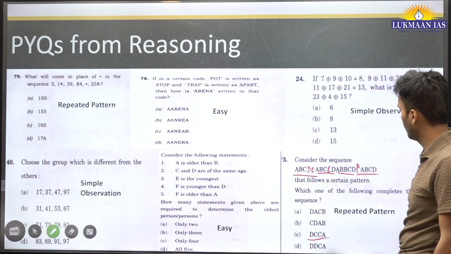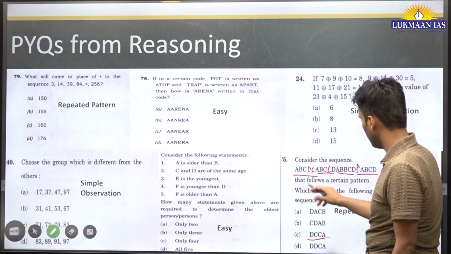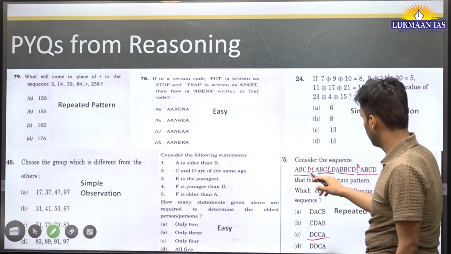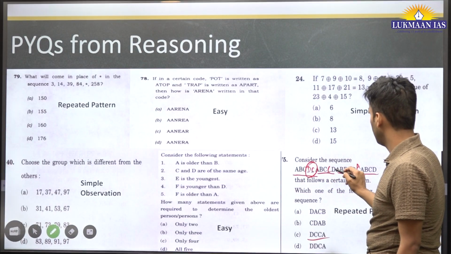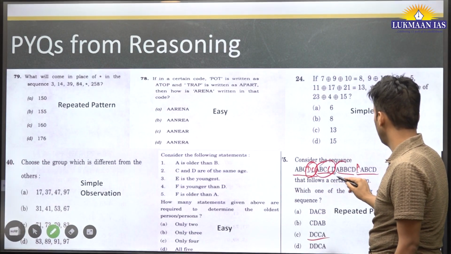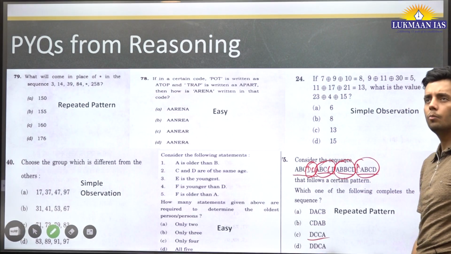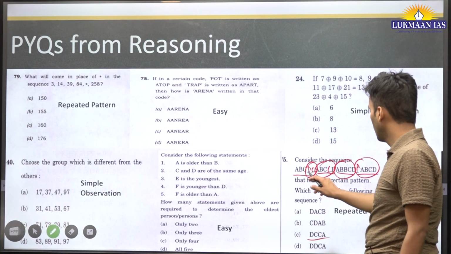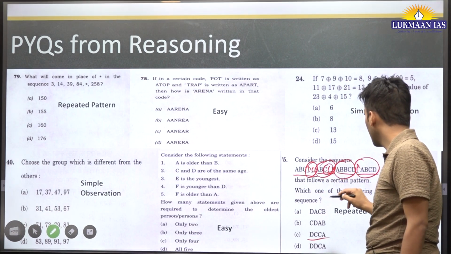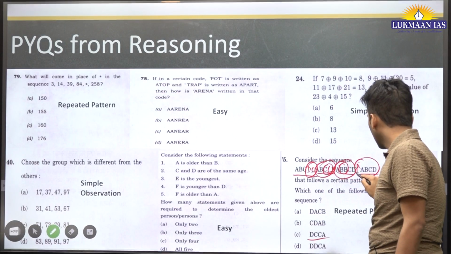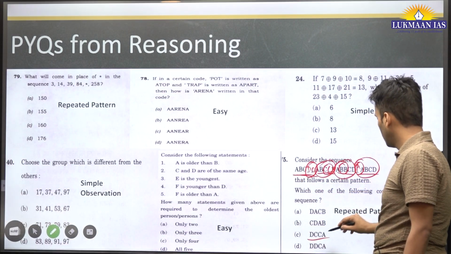Okay, now let's check. A, B, C, D, C. Now A, B, C, C, D, A, B, B, C, D, A, B, C, D. So we do not come to any conclusion because everywhere else there is a repetition of at least one term. Here C is repeated, here B is repeated, here A is repeated, but here none of the items is being repeated. So this is wrong.